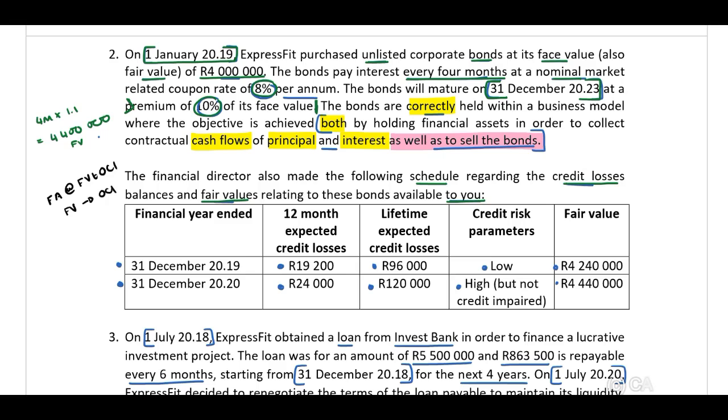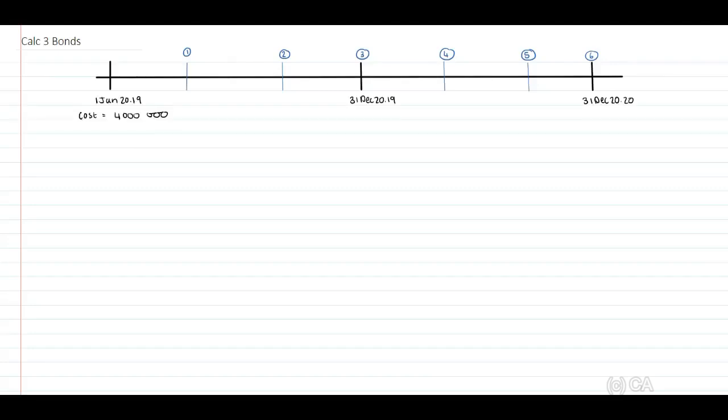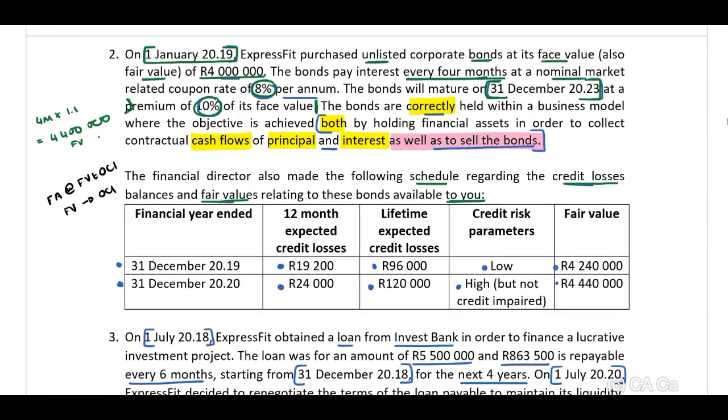Now, first step, I'm going to include my timeline. When I look at this, I need to identify that on 1 January 2019, they purchased the bonds. Our first year end is 31 December 2019 and then 31 December 2020. When we look at the scenario, they indicate to us that the bonds pay interest every 4 months at a nominal market-related coupon rate of 8% per annum.